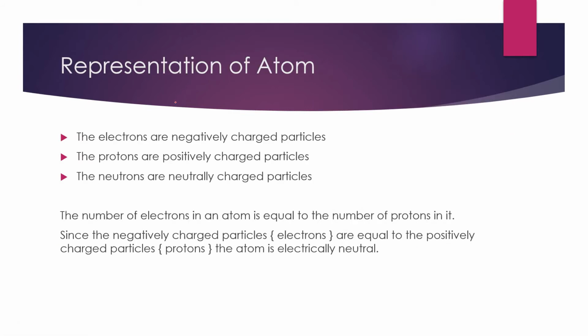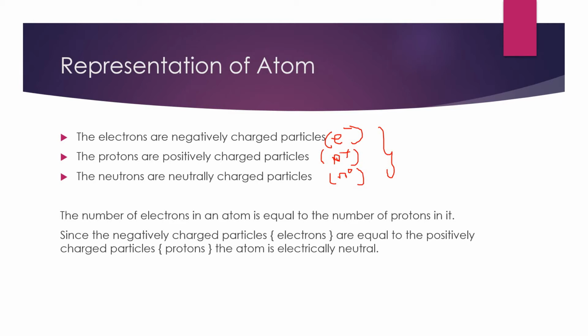Electrons are negatively charged particles. Electrons possess a negative charge, protons possess a positive charge, and neutrons are neutral particles present in the atom. These three are called fundamental particles. What is the reason behind that? Because of these three, an atom is made.